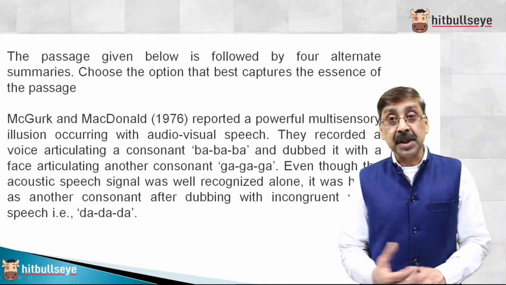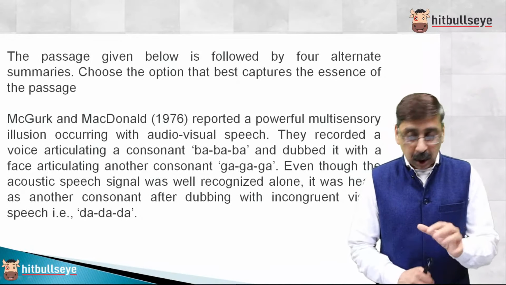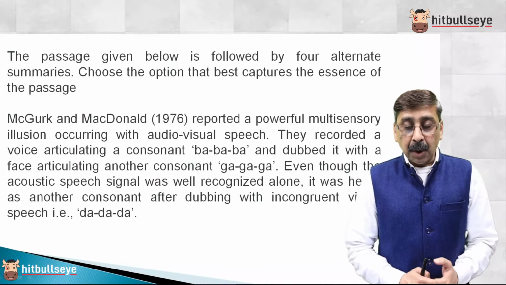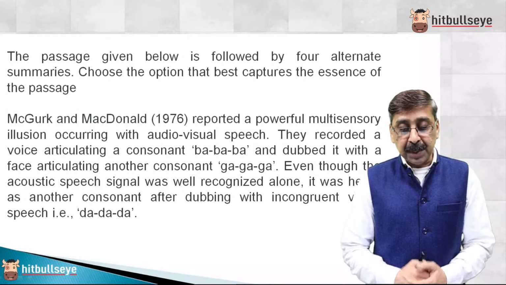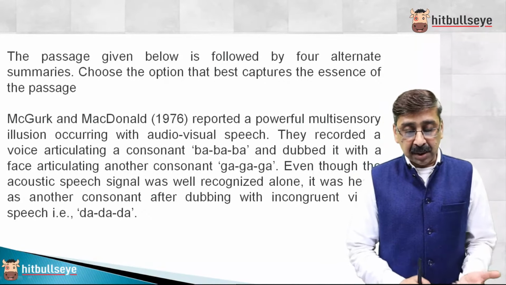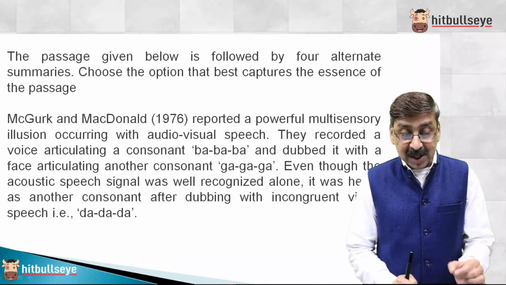So guys, now this is a very interesting summary-based question from slot 1. The passage given below is followed by 4 alternate summaries. Choose the option which best captures the essence of the passage. Right? So it says McGurk and MacDonald, 76, reported a powerful multi-sensory illusion.